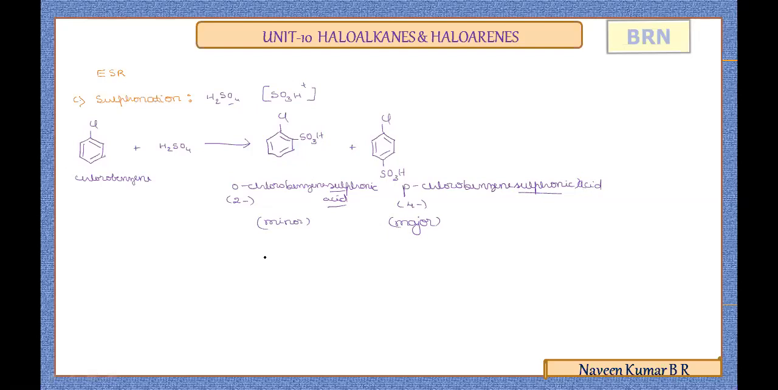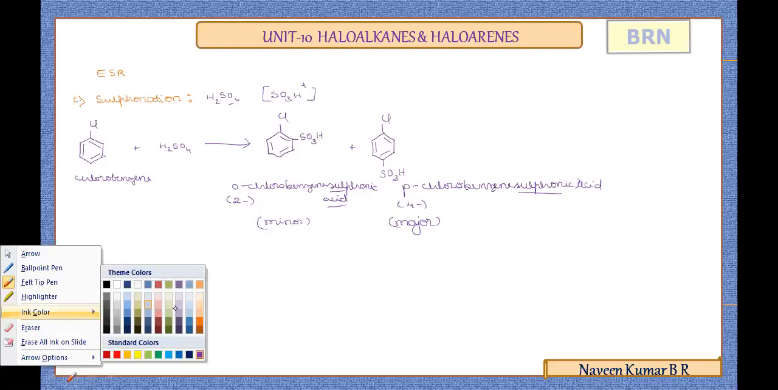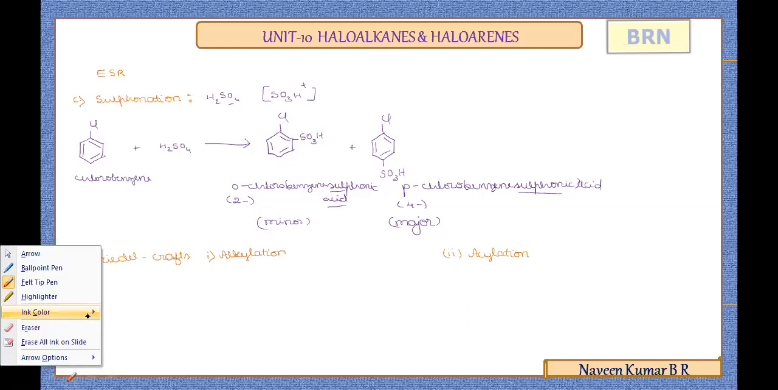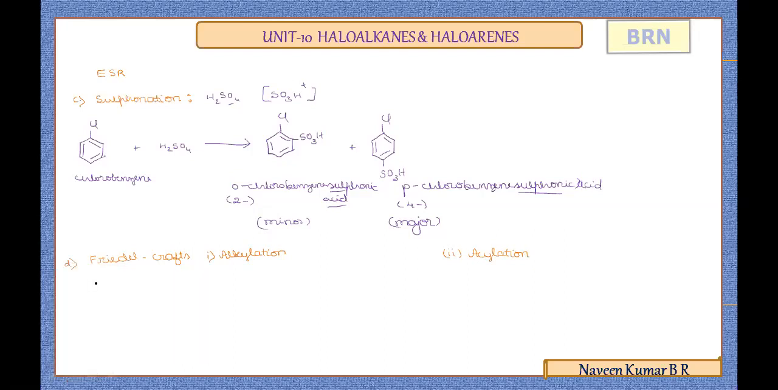It is Friedel-Crafts alkylation reaction and Friedel-Crafts acylation reaction. Both are very important types of electrophilic substitution reactions and can be taken as named reactions also. It is Friedel-Crafts, we will take alkylation and acylation. Both are very important ones. Now we'll consider alkylation first.